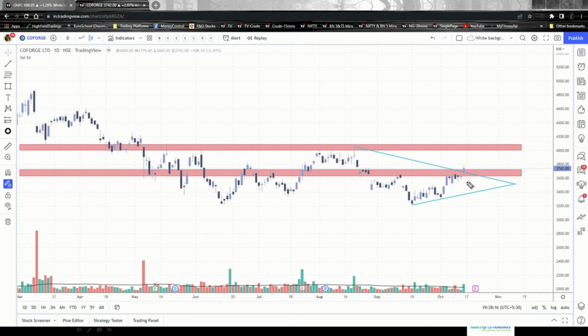the resistance has been retested multiple number of times. It was tested here, number one. It was tested here, number two. It was tested here, number three, and it breached the resistance on the fourth time.